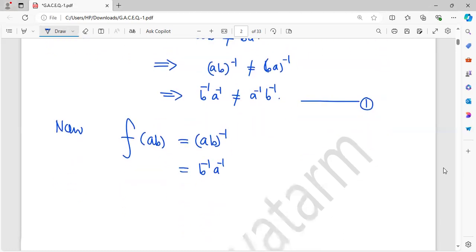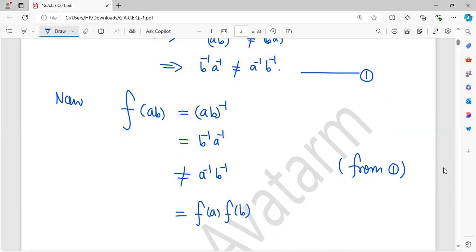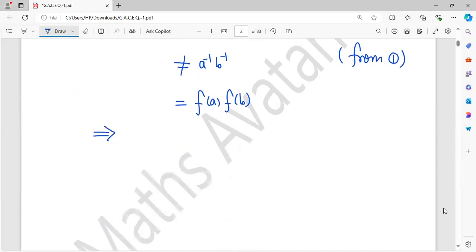Now, from one, this is not equal to a inverse b inverse. But a inverse is f(a), and what is b inverse? f(b). So this implies f(ab) is not equal to f(a) f(b).